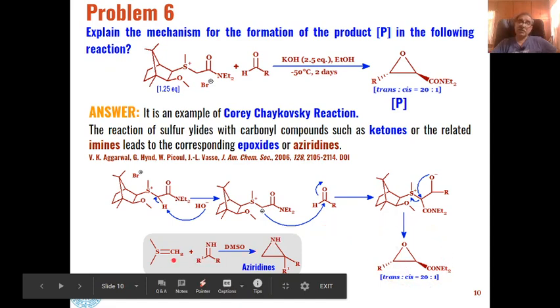Similarly, these sulfur ylides can react with a carbon-nitrogen double bond. Here the carbon-oxygen double bond has given us epoxide. If the same reaction is applied to a carbon-nitrogen double bond, then aziridines will be formed as the product, and the mechanism is the same. The only difference is that here the attack will be on the carbon-nitrogen double bond instead of the carbon-oxygen double bond.